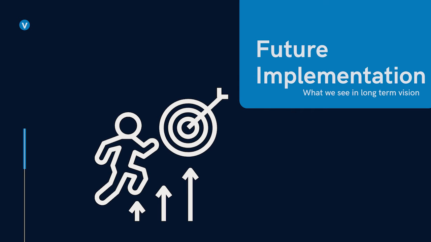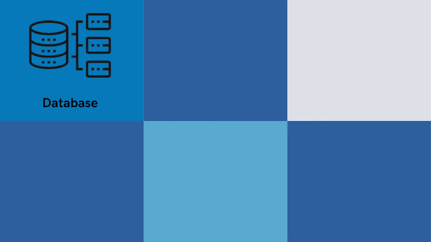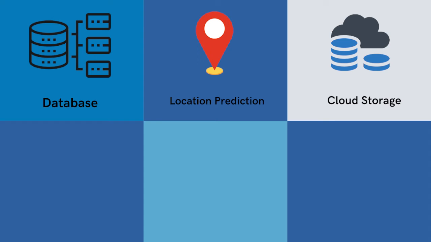For future implementation, if we were given more time, there are several key features we would aim to implement. Firstly, we'd like to add a database to store similar sounds. Next, we would add automatic location prediction based on similar sound clusters in the database. Then, for corporate structures, we would also like to add cloud storage to store transcripts and results. We'll also look into more partnerships in the private sector to generate more revenue.